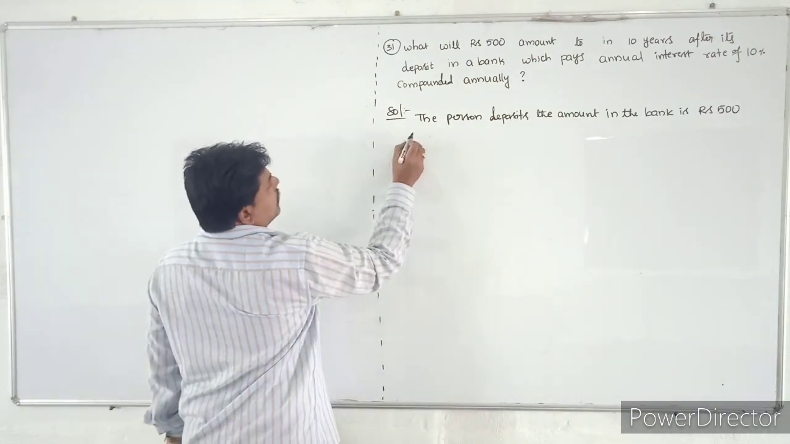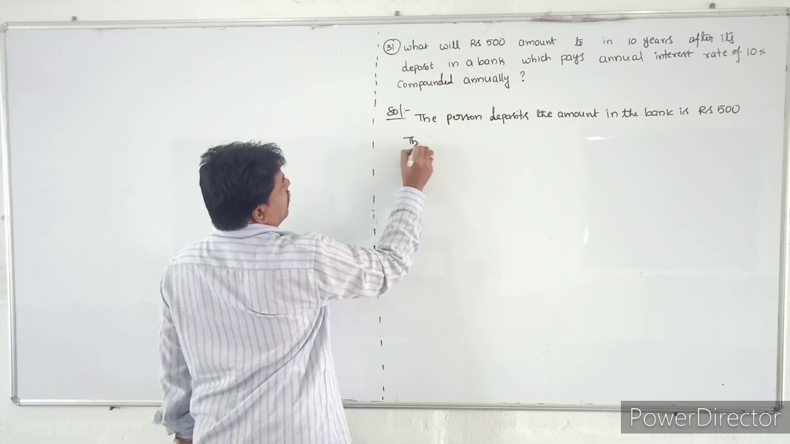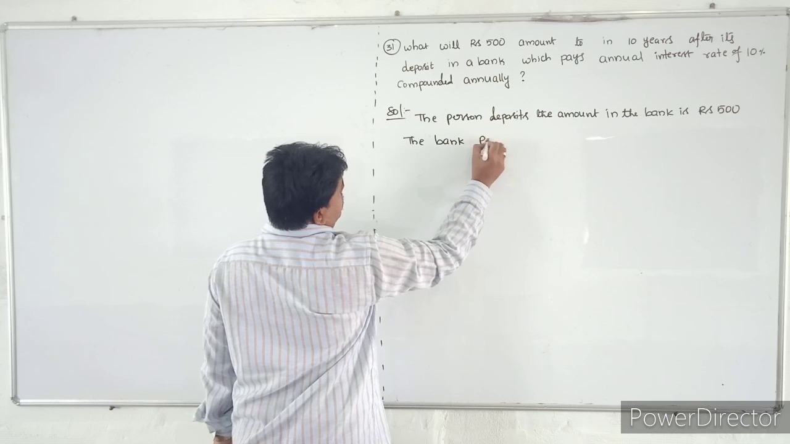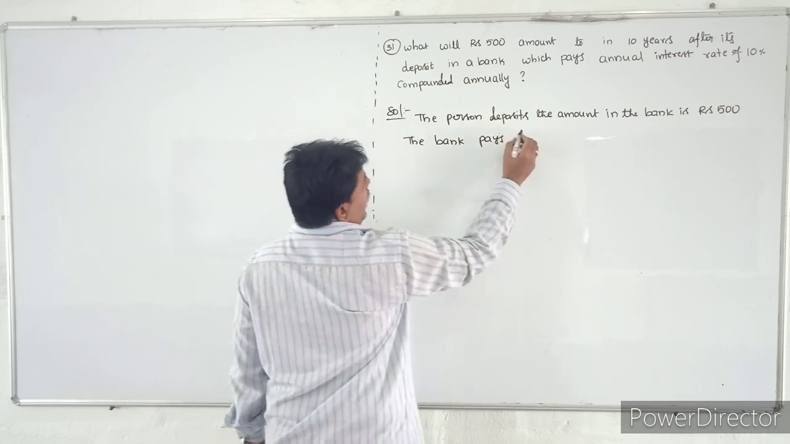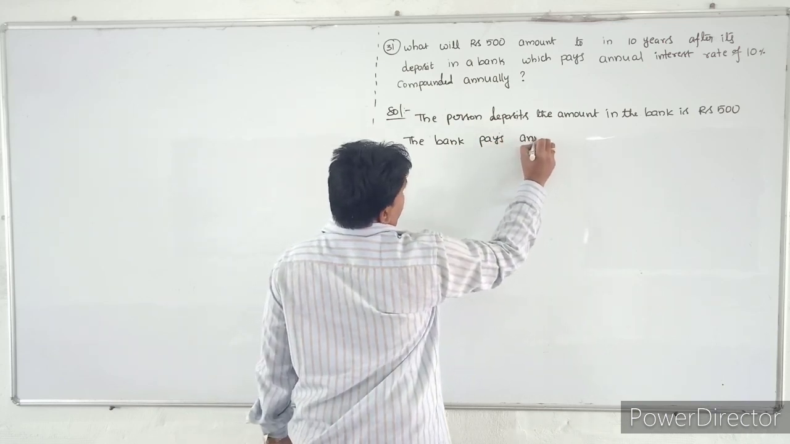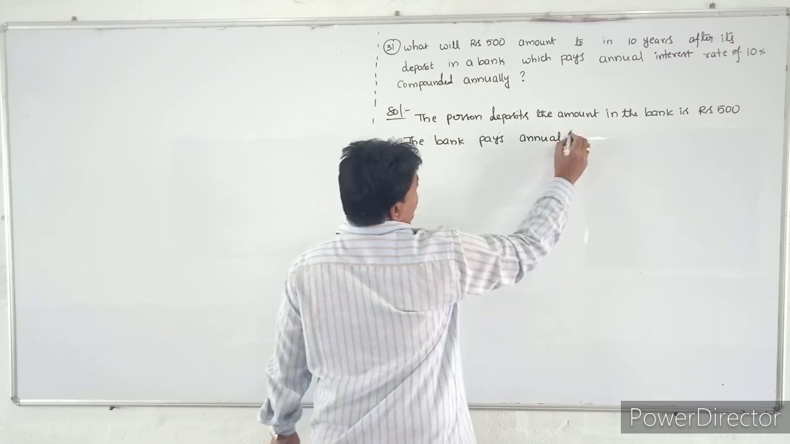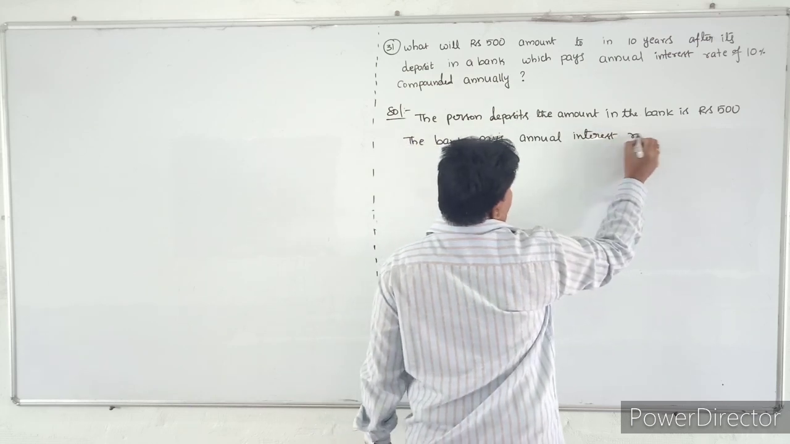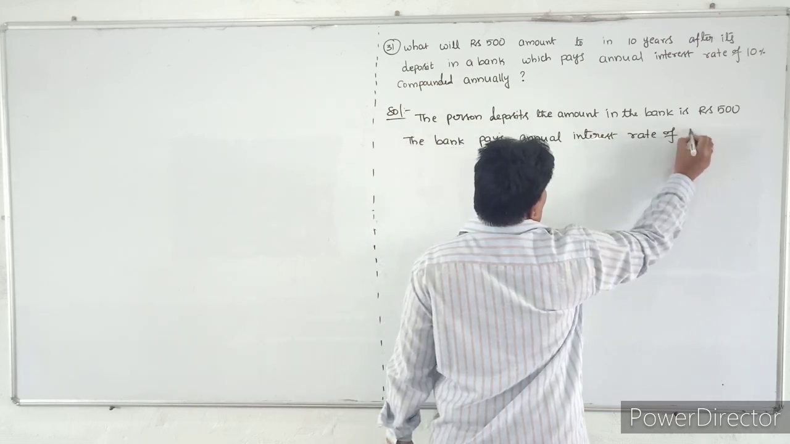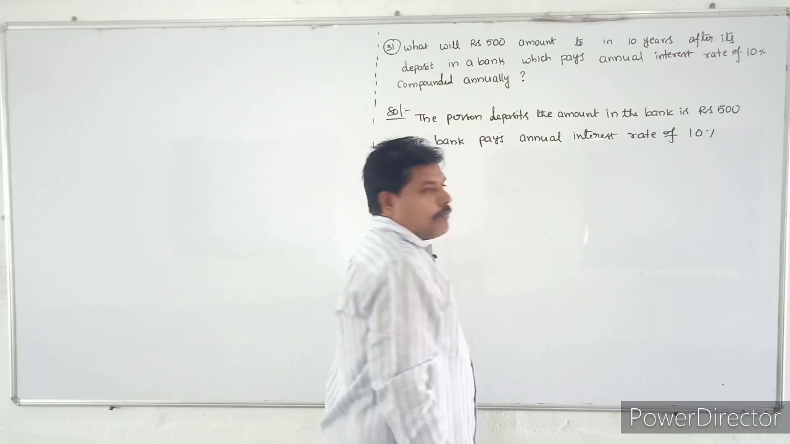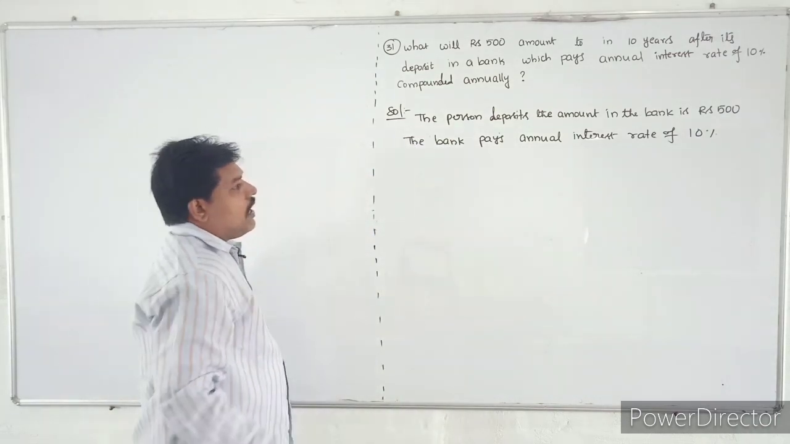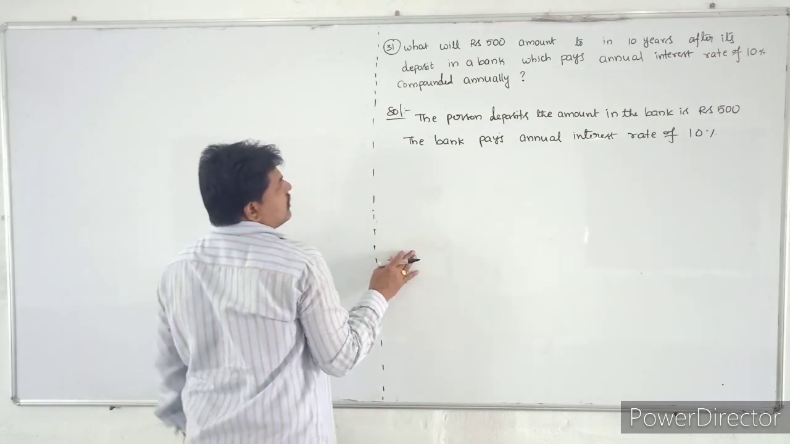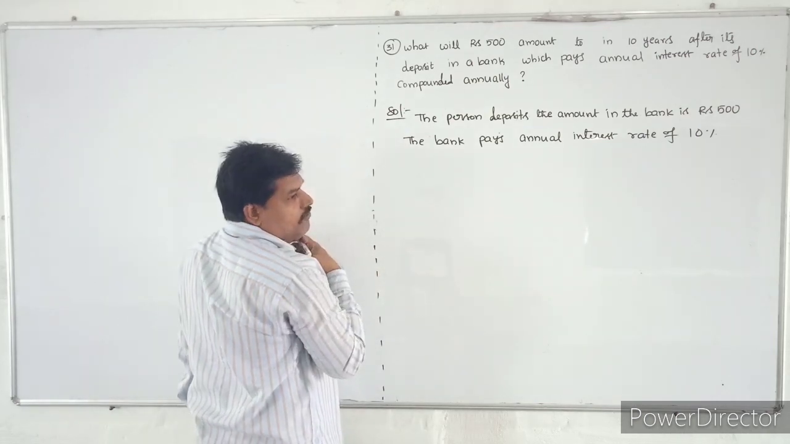And the bank pays an annual interest rate of 10%. So they are paying the annual interest rate of 10%. So I am asking, what is the amount he will get at the end of the first year.